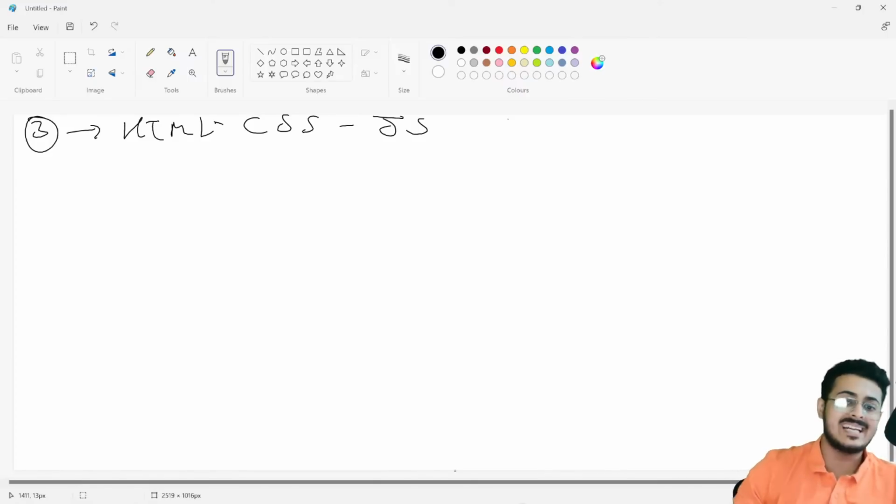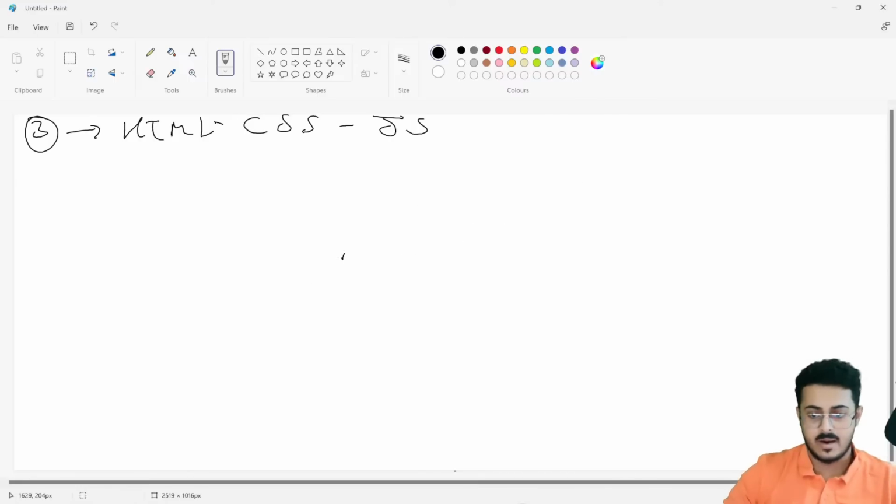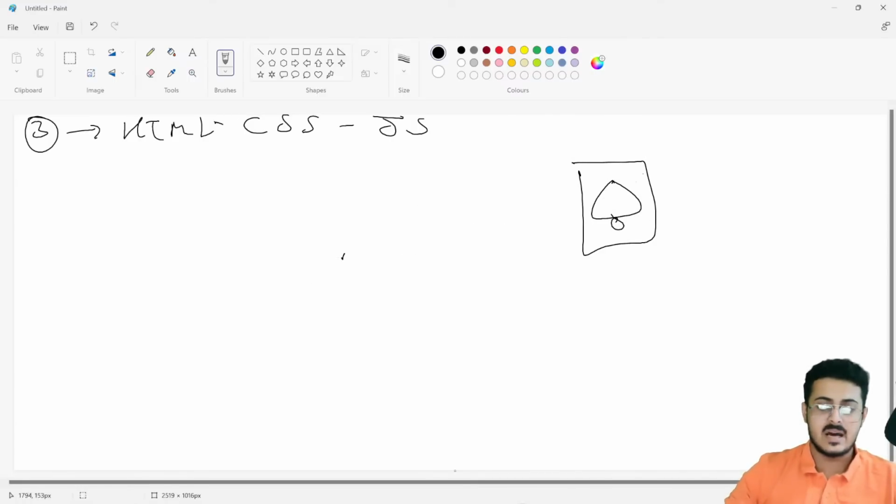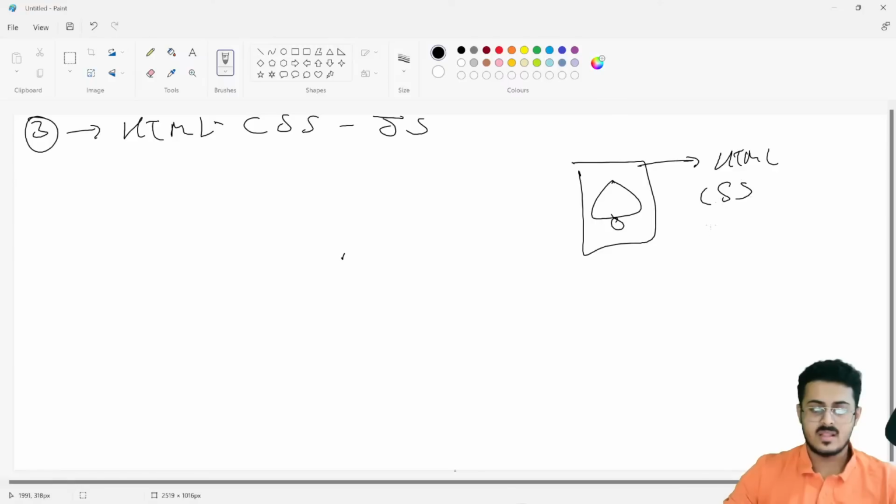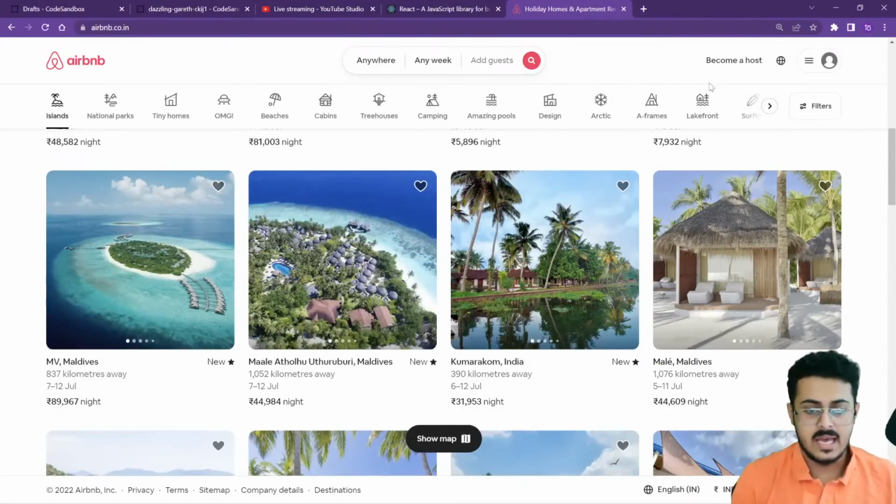What React did was, each of the components, for example, your notification bell, is a component on its own. This notification bell component itself has its very own HTML, CSS, and JavaScript. So each button is, for example, right over here, you are having become a host.